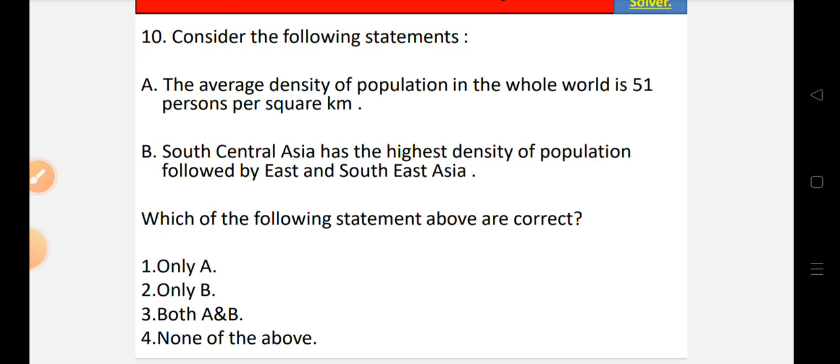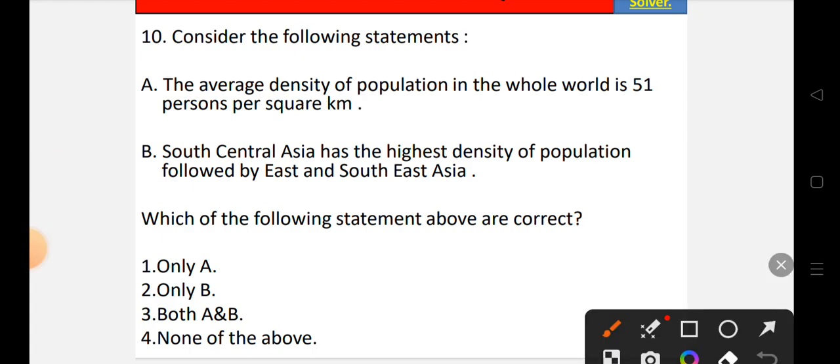Which of the following statements above are correct? Let's look into the options. Option number 1, only A is correct. Option number 2, only B is correct. Option number 3, both A and B are correct. Option number 4, none of the above.